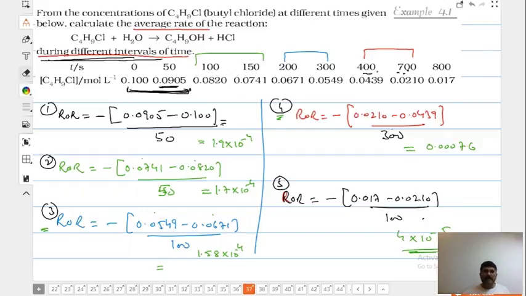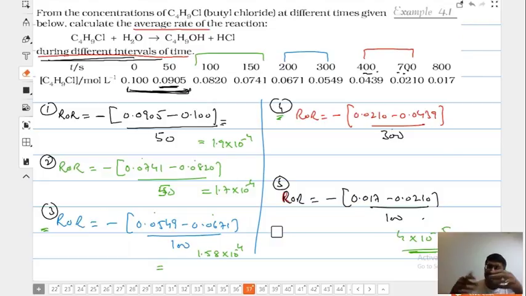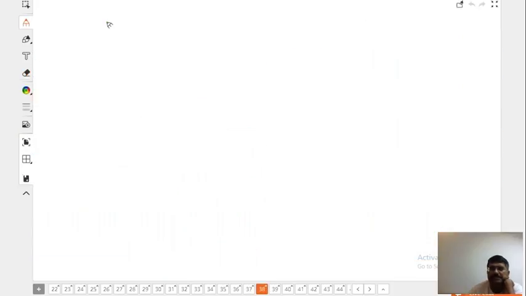Okay. Anyway, don't solve it. I hope you understand the concept. It is the rate of change of concentration. Leave it, beta. It is the rate of change of concentration by time. Achha, there is more confusion, let me explain that.